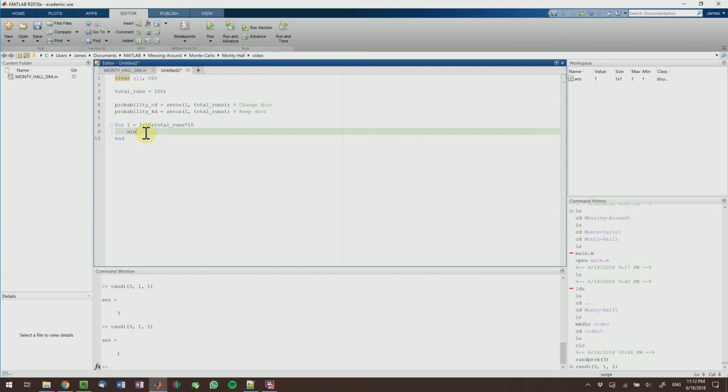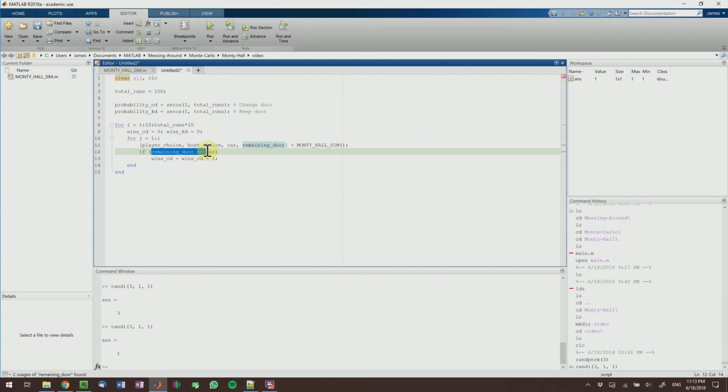And I'm going to make a variable called wins underscore change door, set that to 0, and wins underscore keep door. And we're going to have another for loop, going from 1 to i. i is going to say how many times we're going to run a single round of the game, and then we're going to add them all up and plot it. So here we're going to do the function call and set it to all these variables. We're going to test if the remaining door that the player did not choose is equal to the car, then we're going to add up wins for if we had changed the door.